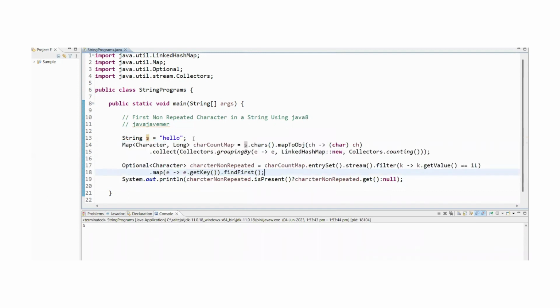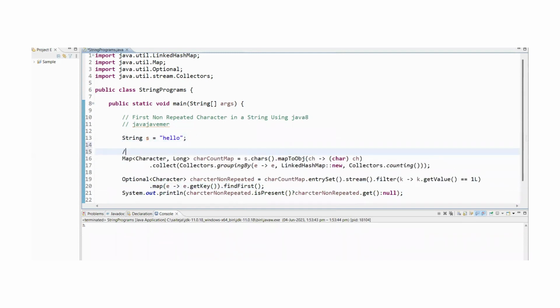Let me first explain what I'm going to do in my step one. So what have I done? Collect the character count, which is stored in a map, especially a LinkedHashMap.